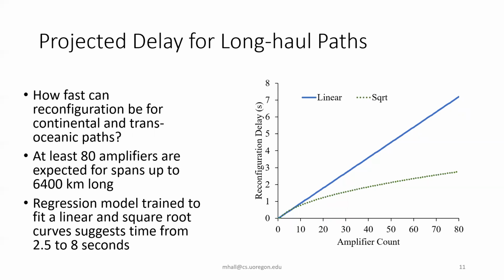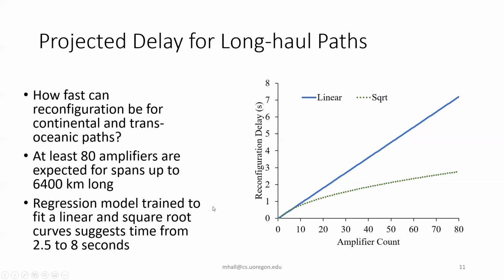So we took these measurements from our lab with 7 amplifiers and tried to project the reconfiguration time for these longer paths. We used 2 different models to fit the data: linear regression and square root regression. Based on these, the models suggest that we could reconfigure the 80 amplifier path in 2.5 to 8 seconds.